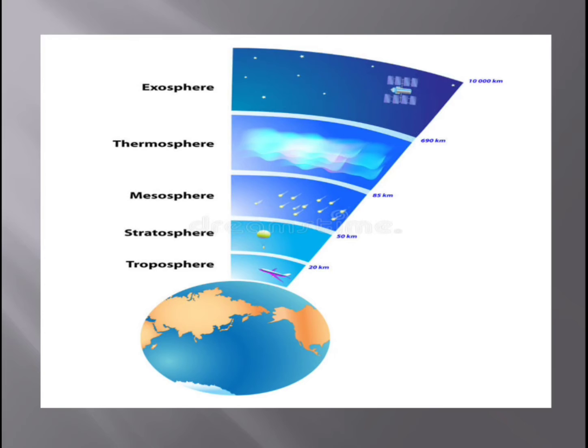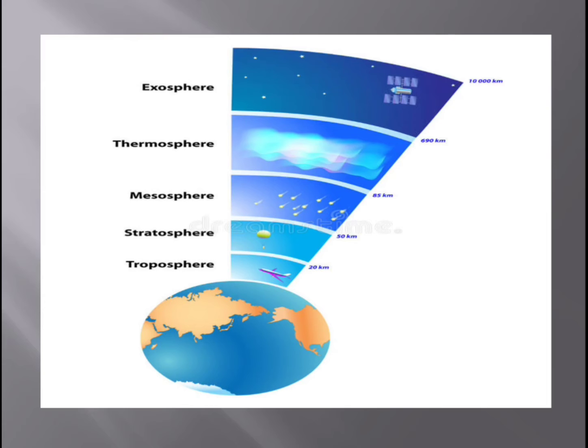This layer is free from weather. This layer does not have any weather changes, and because of this the aircraft can easily fly. And here you can see the ozone layer, which is abundant here. Abundant means it is in large amount, a huge amount of ozone.